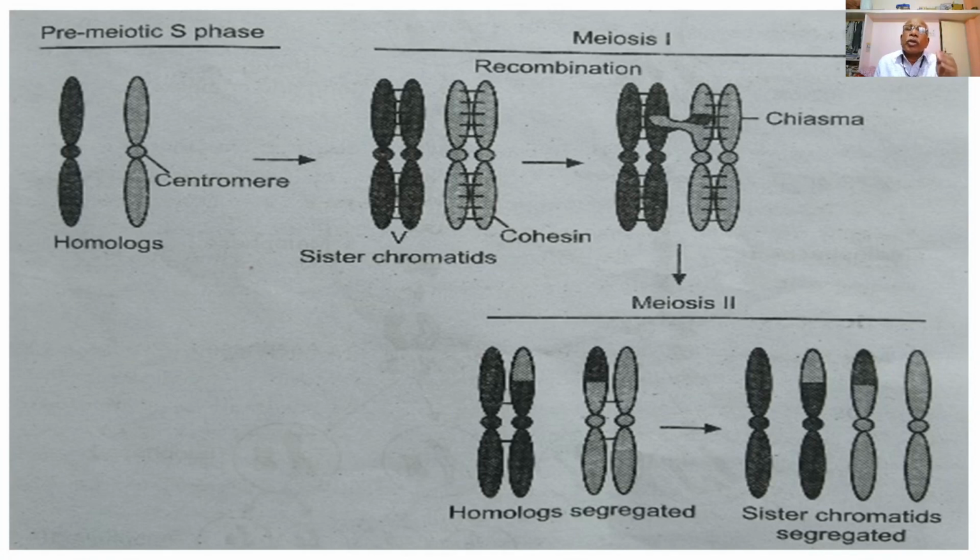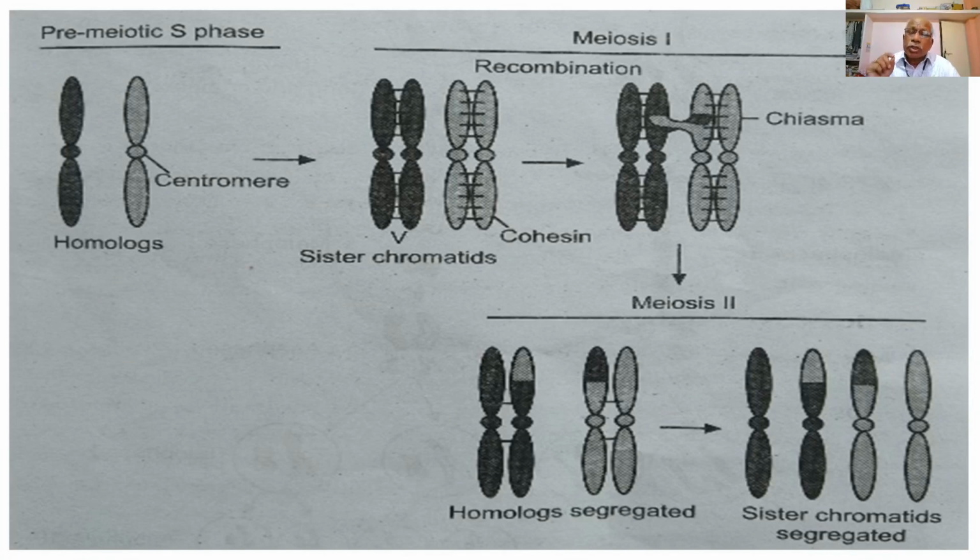So, the process of fusion and breaking of the two chromatids of the two different chromosomes taking place during the pachytene is called crossing over.